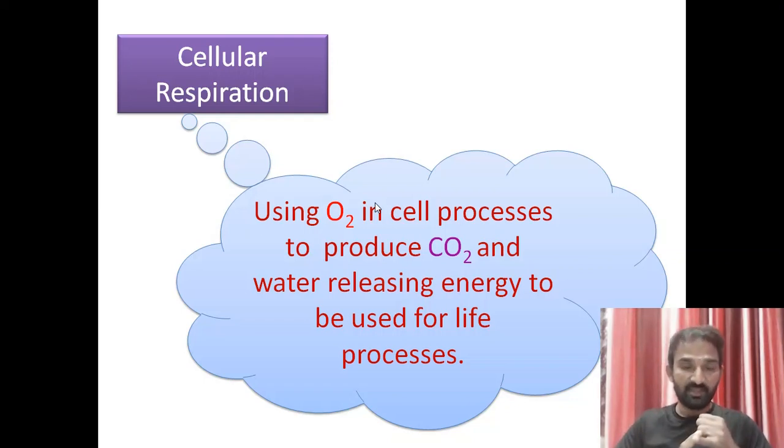So the first is breathing, the second is gaseous exchange at the lungs level, the third is gaseous transport by the blood, the fourth is gaseous exchange at the tissue level, and the fifth is cellular respiration. In the next session we will discuss the pathway of air, how air enters the body from the nose to tiny cells, and each and every cell present in the body. We will discuss that in the next class.